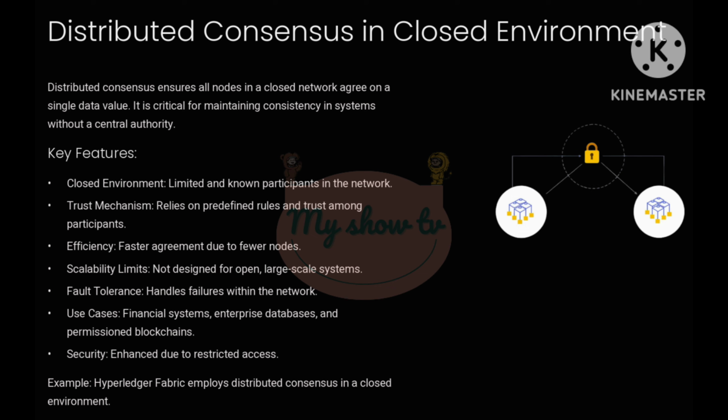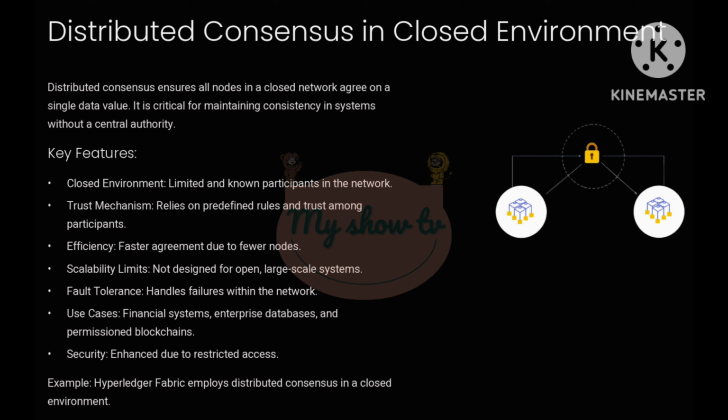Point 4. Scalability limits. These systems work well within their intended scope but are not designed for large, open networks. Think of them as being optimized for quality over quantity. 5. Fault tolerance. They can handle failures, such as a node going offline, without impacting the network's operation. Point 6. Use cases. Examples include financial systems, enterprise-level databases, and permissioned blockchains. Here, data integrity and speed matter more than public accessibility.